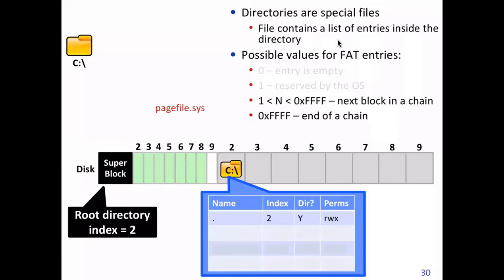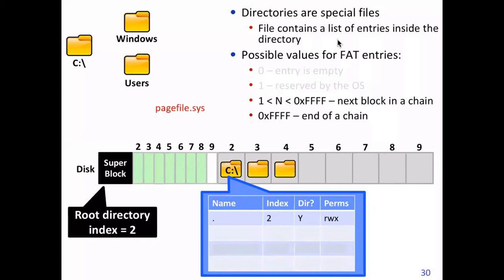Now you see a dot here under the name heading, then index 2, and it is a directory, yes, and then what the permissions are. Now this directory will have other information about its subdirectories. So let's assume it has subdirectories Windows and users. So this root directory will have entries corresponding to Windows and users.